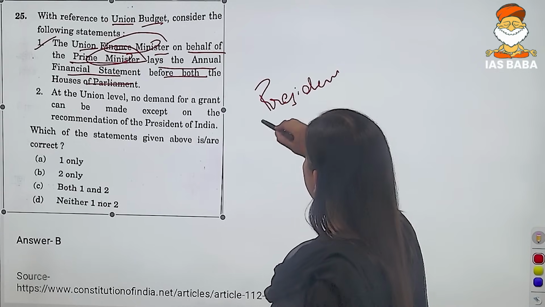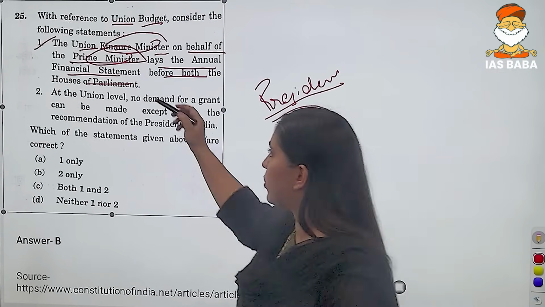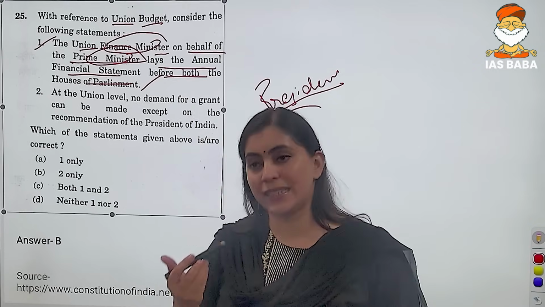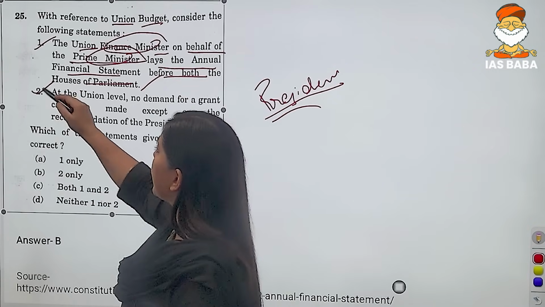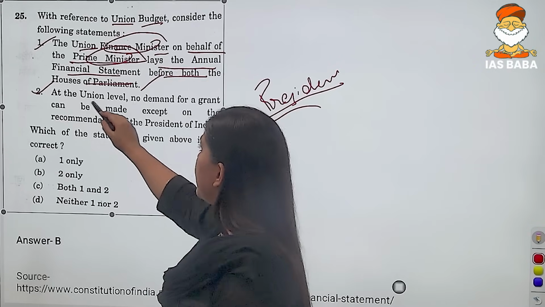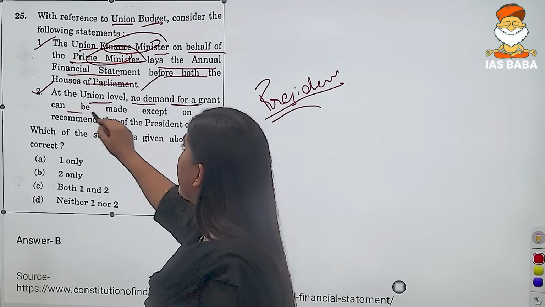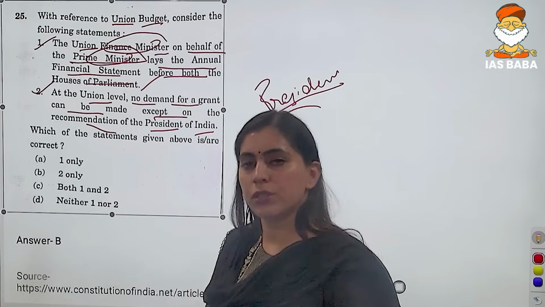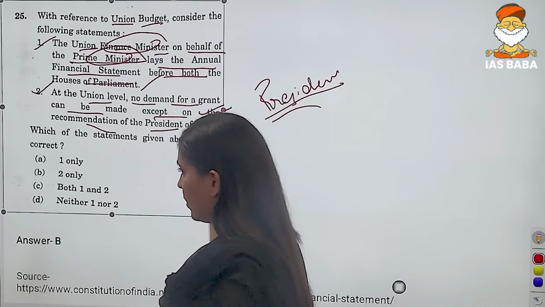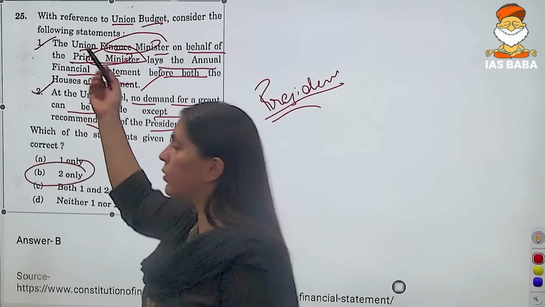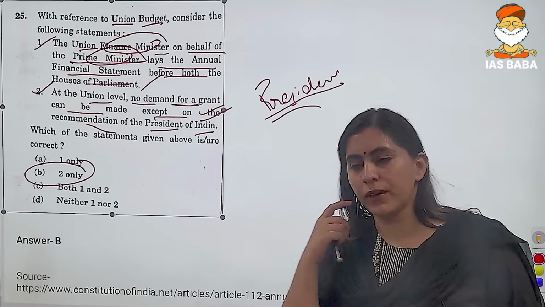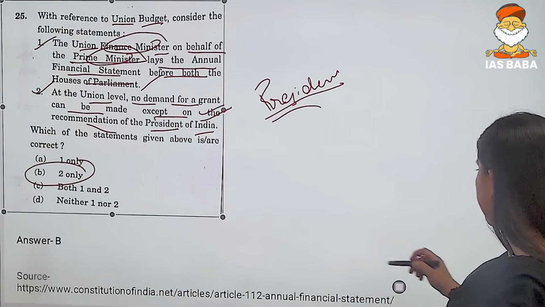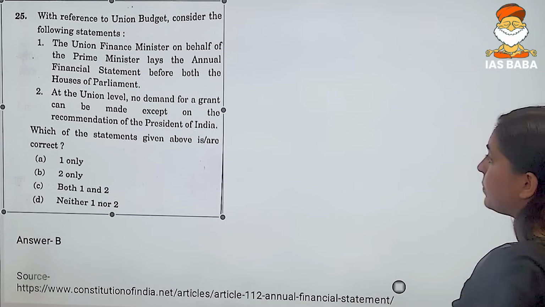Right? So this was a very simple question. This was a very easy question. Then we have second statement that at the union level, no demand for grant can be made except on the recommendation of President of India. So this particular statement is correct. So our answer for this particular question, that is question number 25, would be answer number B.